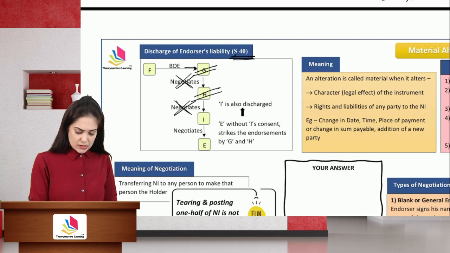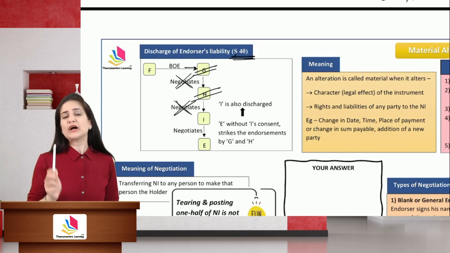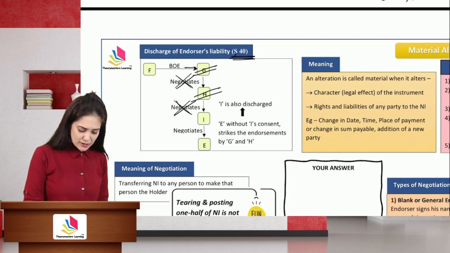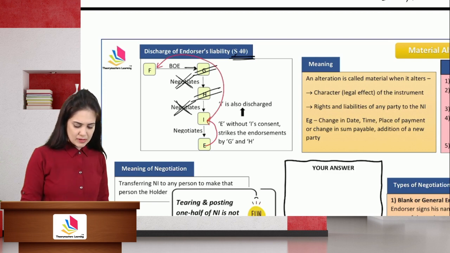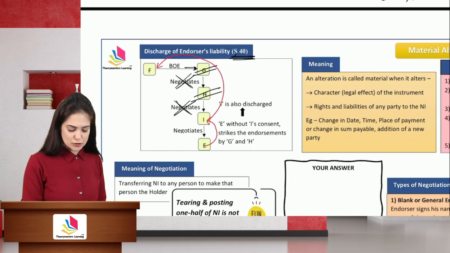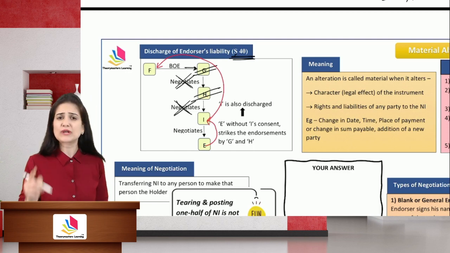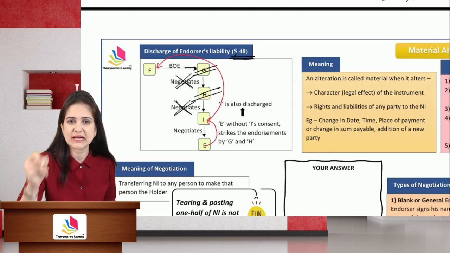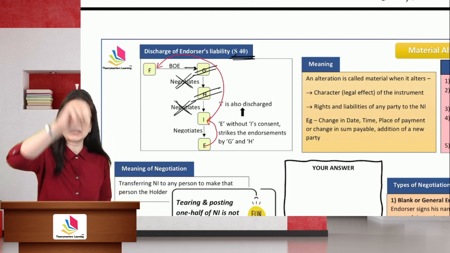Now, in this case, you have not consulted I. E, if your instrument is dishonored, you can file case against I, you can file case against F, but you have cancelled the endorsement of G and H without I's consent. Now he will not be able to file case against them, against his prior parties.